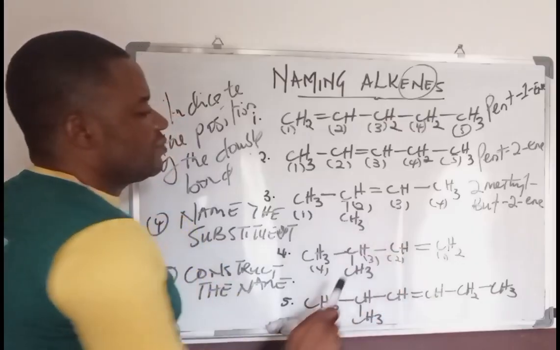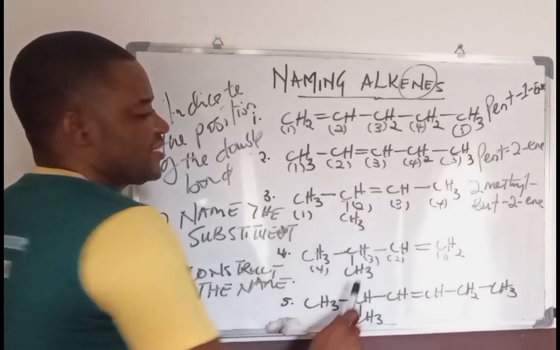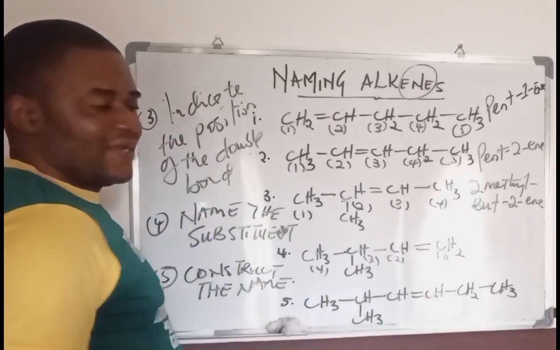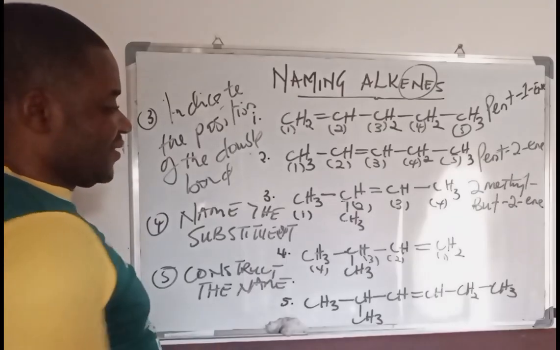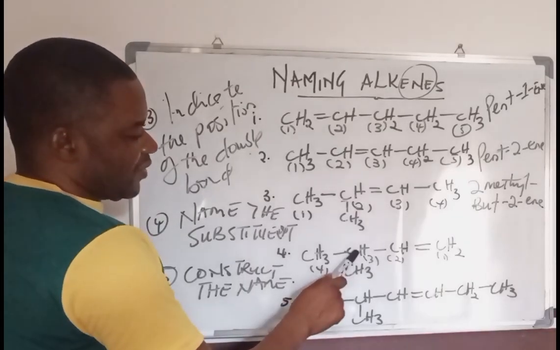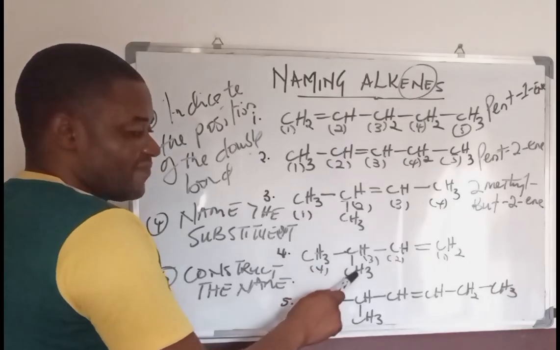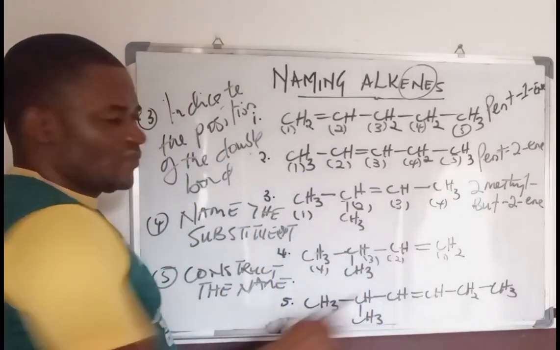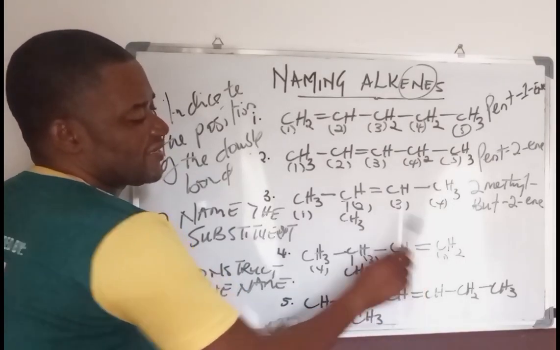Now the double bond, the numbering has been done. The double bond is closer to this carbon atom, which is 1. But there is a substituent that is in 3. And how do we now name it? Simply, the substituent is in 3 carbon atoms, so it is 3-methyl. 3-methyl, 1, 2, 3, 4, but-1-ene, because the double bond is in 1.